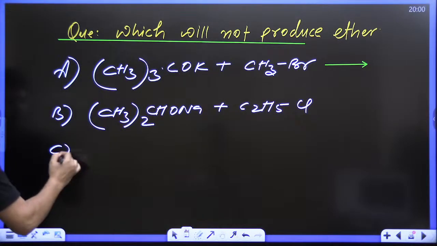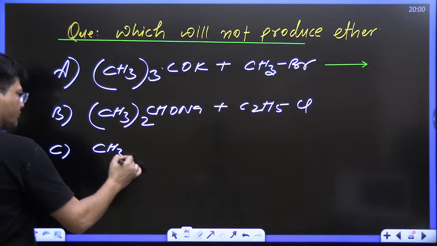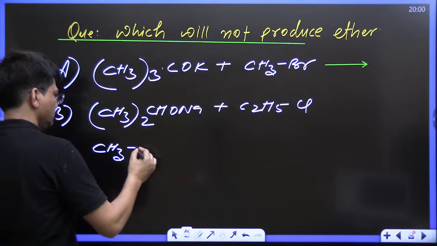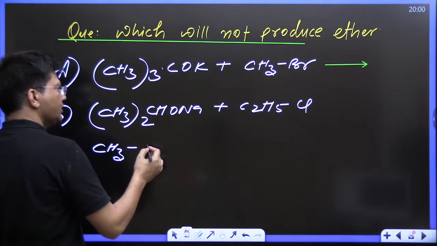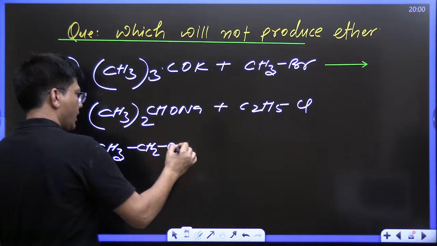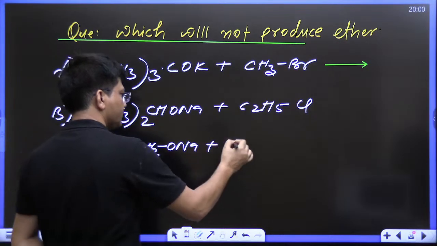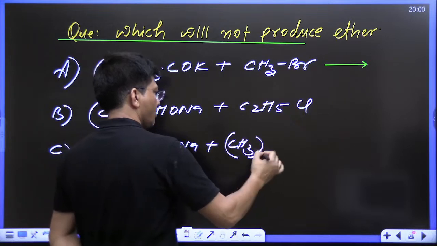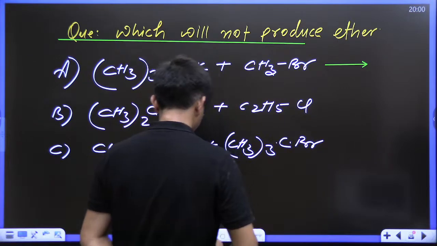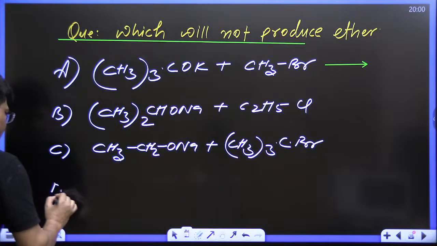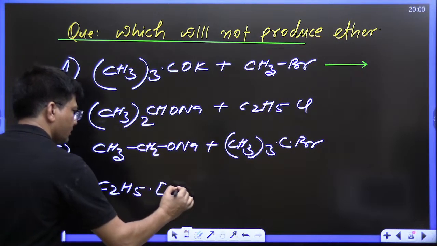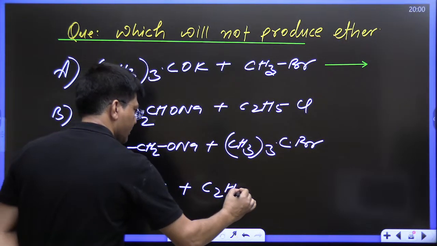The C1 is CH3CH2ONa plus (CH3)3CBr. And the last one is C2H5I plus C2H5ONa.